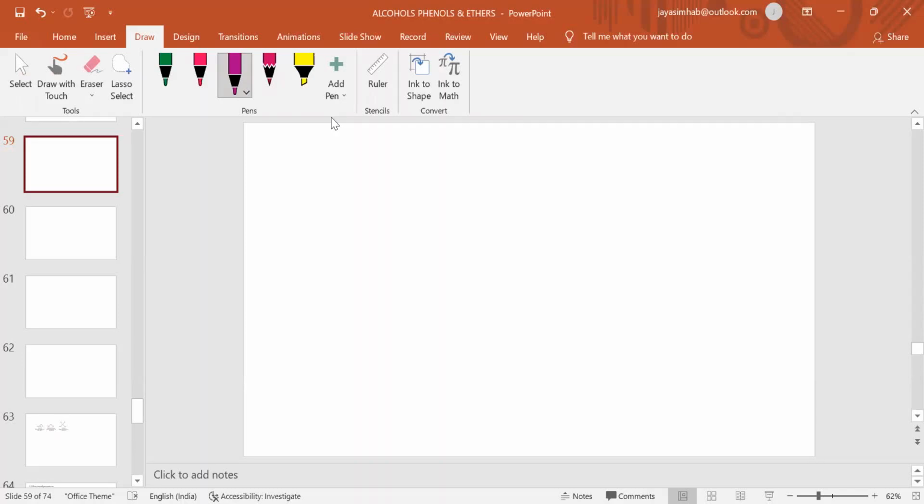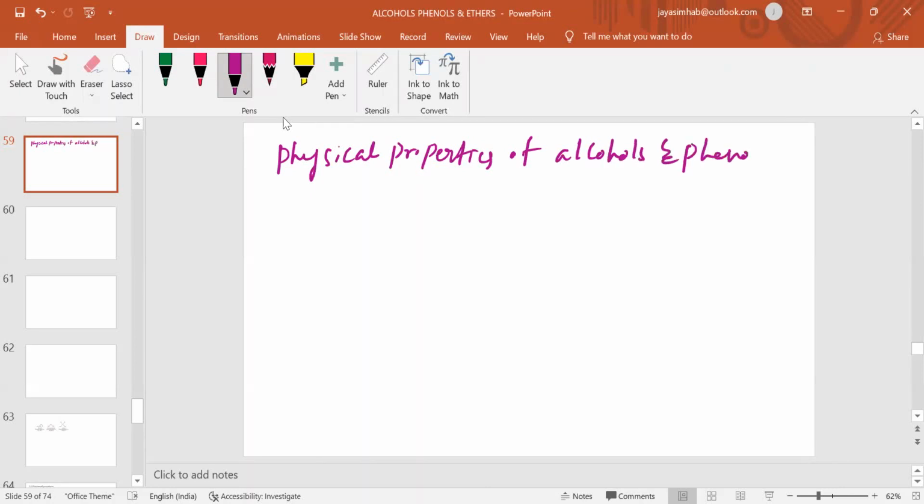So now we will discuss the physical properties of alcohols and phenols. Under this, we will discuss boiling point of alcohols and phenols, and number 2 is solubility.